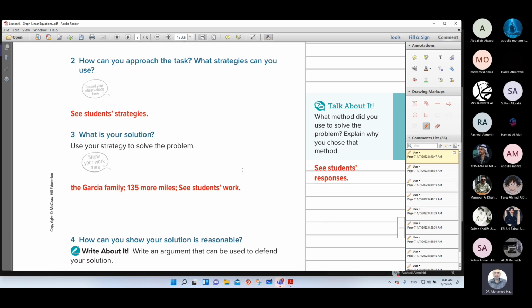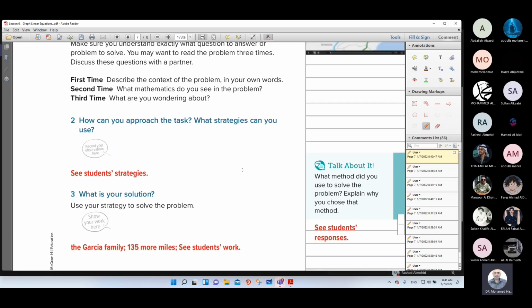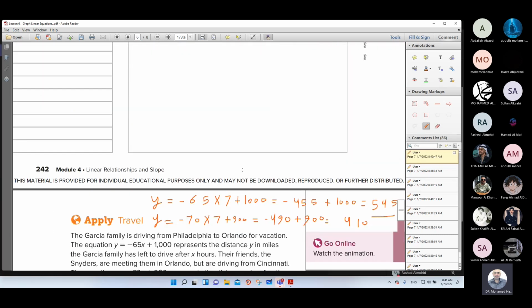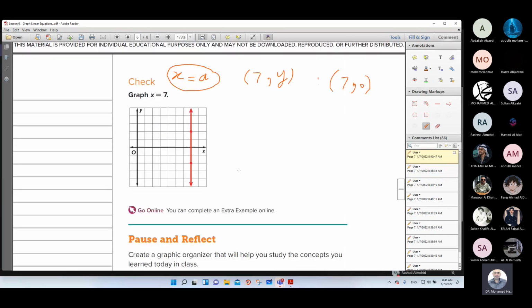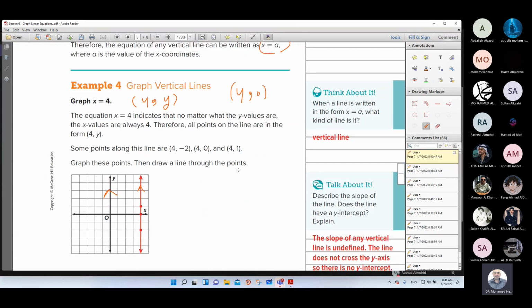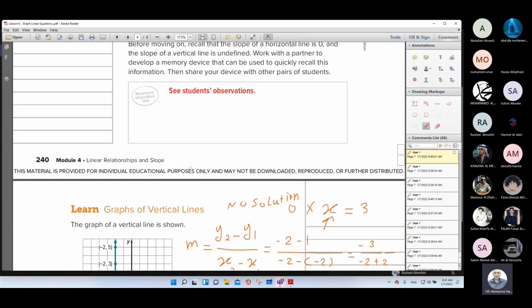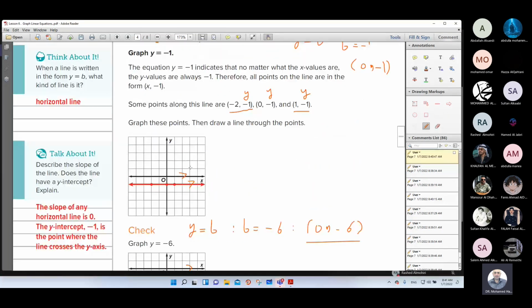Okay, who has any question about this lesson, about these ideas? Is it clear for all? No questions? Great.